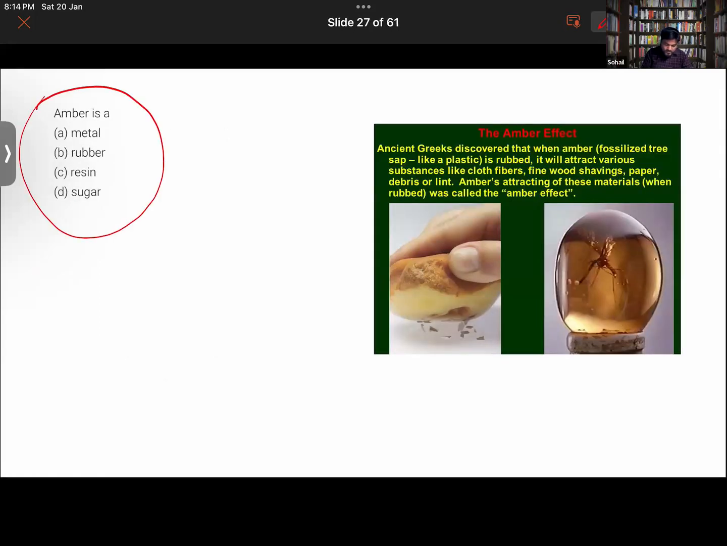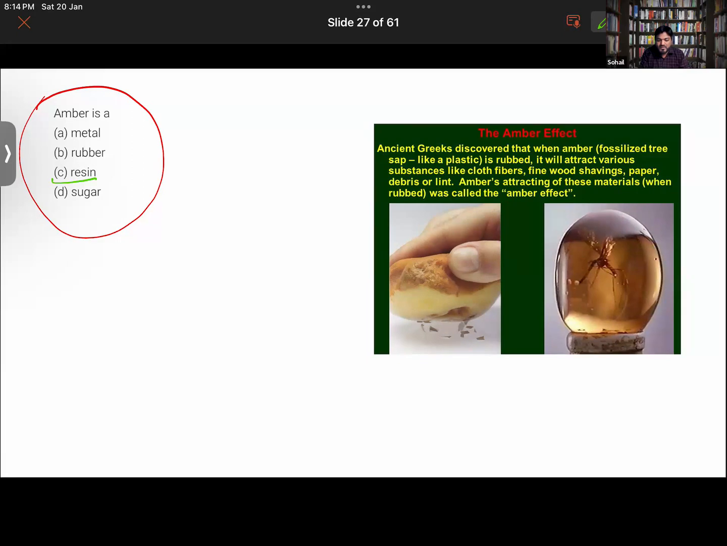Okay, and this one, Arhan, you answer this one. Amber is a... Remember, I told you about this previously. So amber, what is it? It's obtained from plants, by the way. It's a resin. Very good. You can see in this one, like a fossilized tree sap.